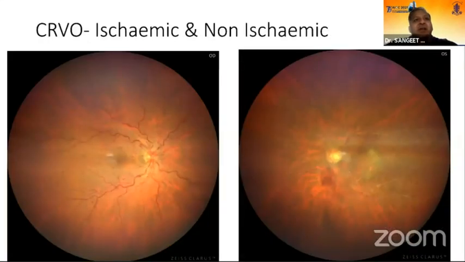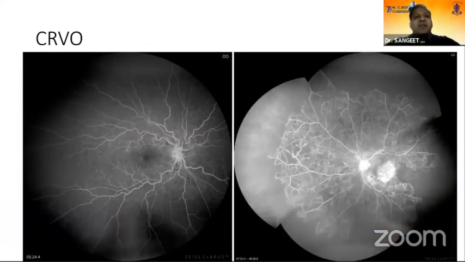Again, in vascular occlusions, CRVO, you can differentiate between ischemic and non-ischemic, like in these patients. The right eye, on the left side, it's a non-ischemic CRVO, and on the right side, it's an ischemic CRVO. Though you can make it out to some extent on seeing the fundus picture also, you get a true picture when you do a fundus fluorescein angiography.